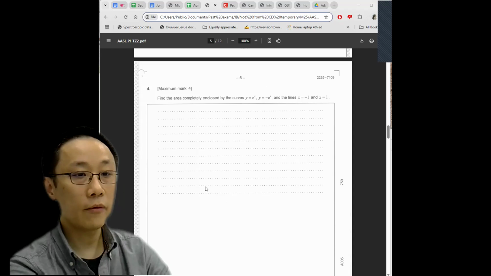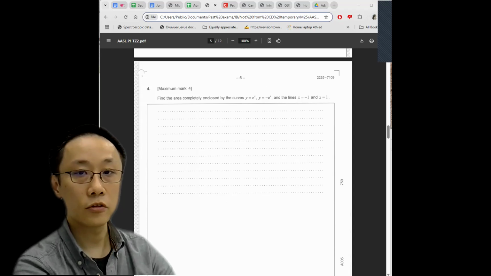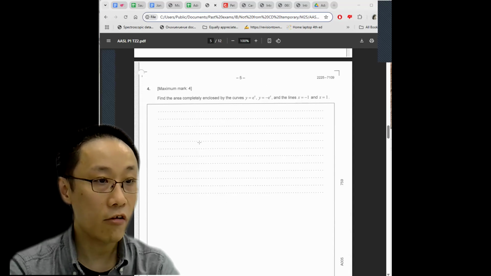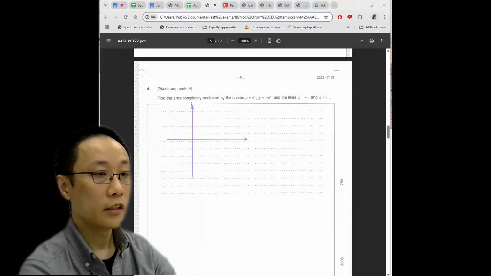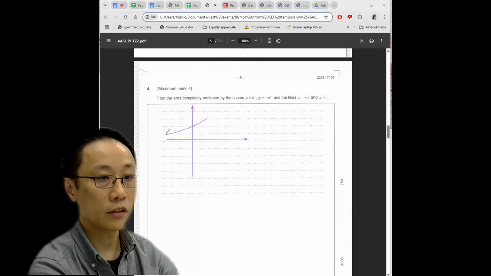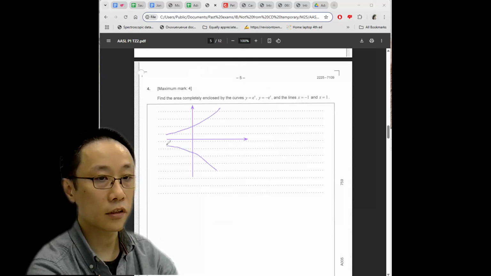Question 4, find the area completely enclosed by those two graphs. And this is a very standard area between curve situation. e^x and e^(-x) are also very standard graphs. There's no reason for students to not know how the graphs look like.